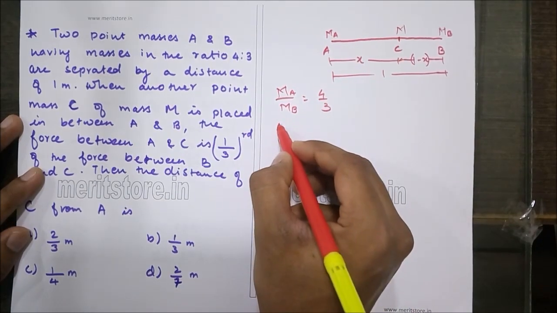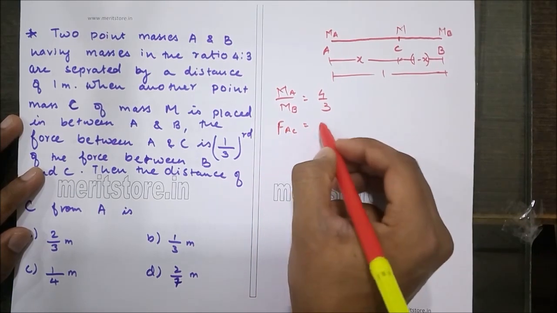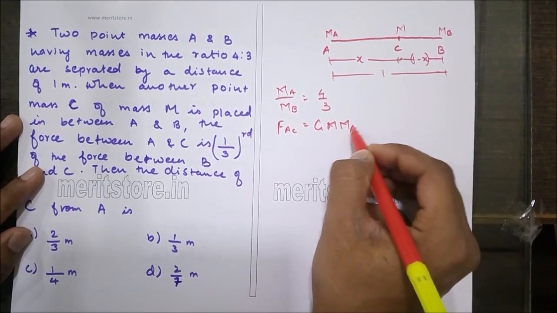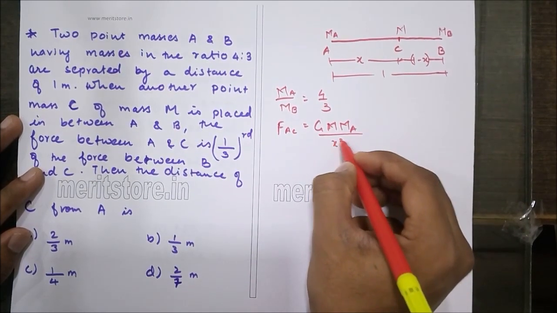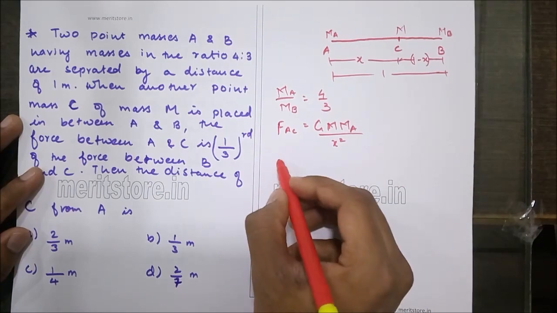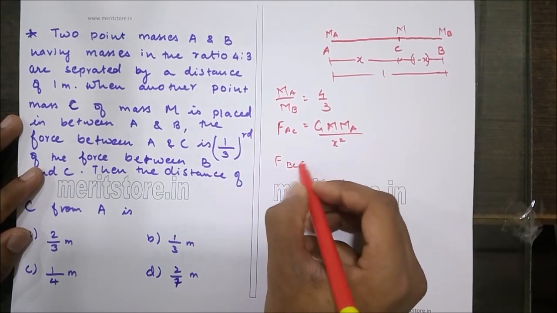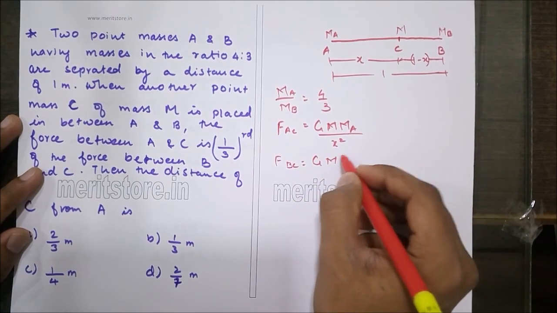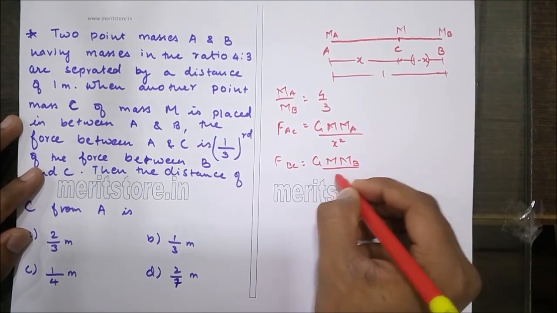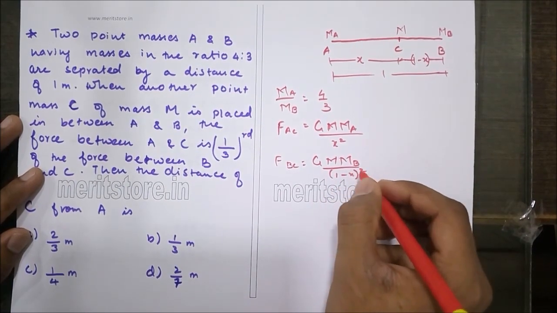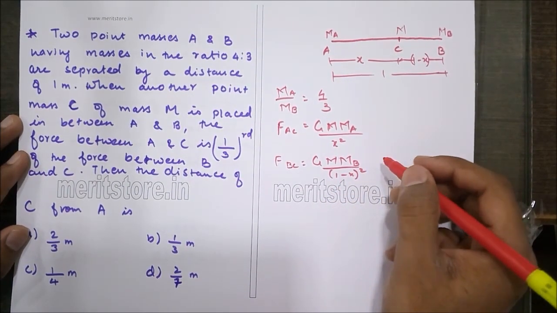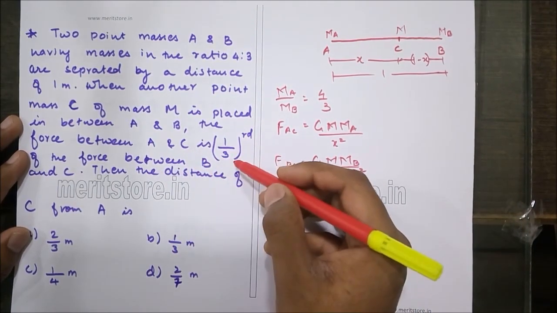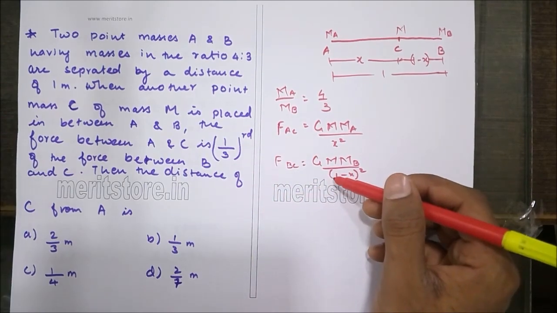The force between A and C, FAC, is given by Newton's law, that is G times MA upon x square. Similarly, force between B and C is again given by Newton's law, that is G times MB upon 1 minus x square. Now according to the given problem, they've said that the force between AC is 1/3 that between BC.